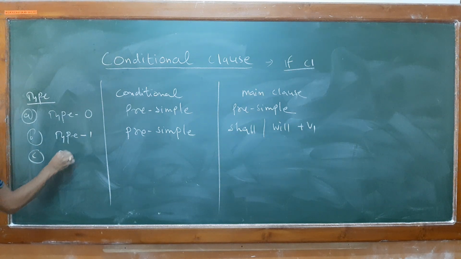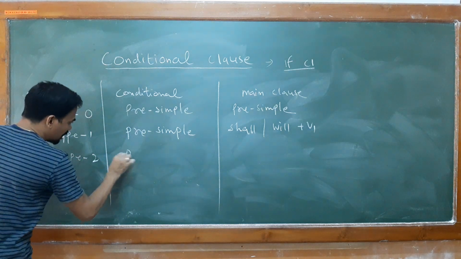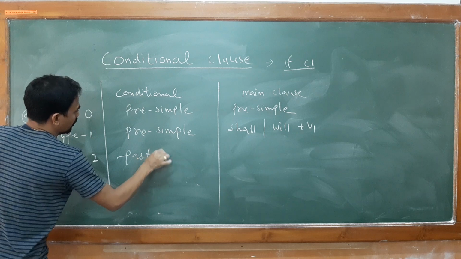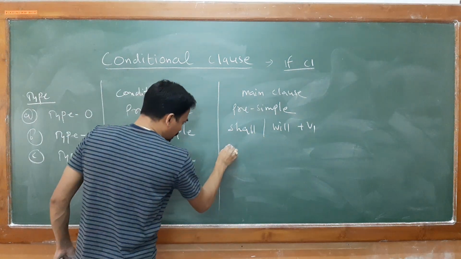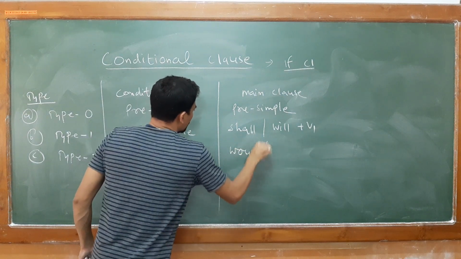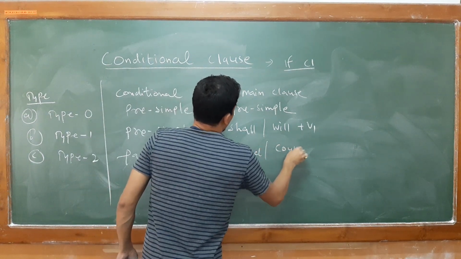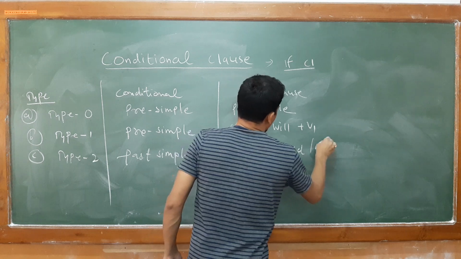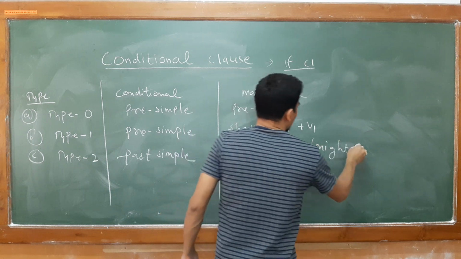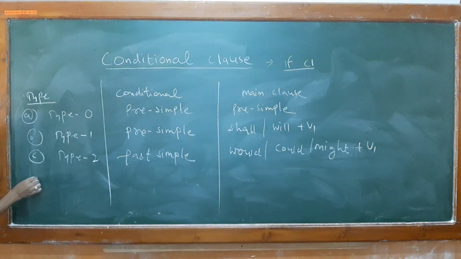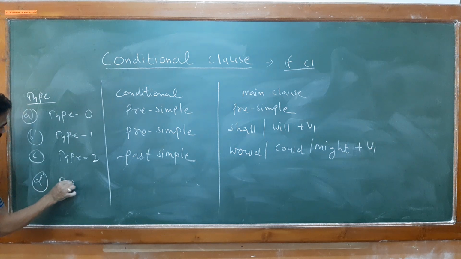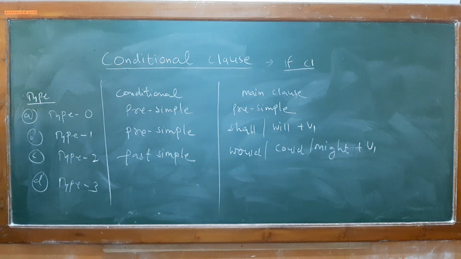Another one is known as your type 2. Here you get the use of past simple. The next part is filled by would or might plus V1. Then type 3.